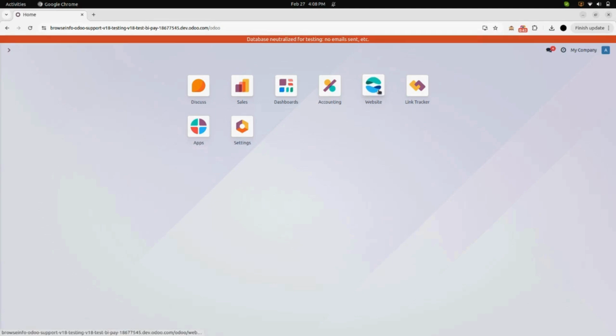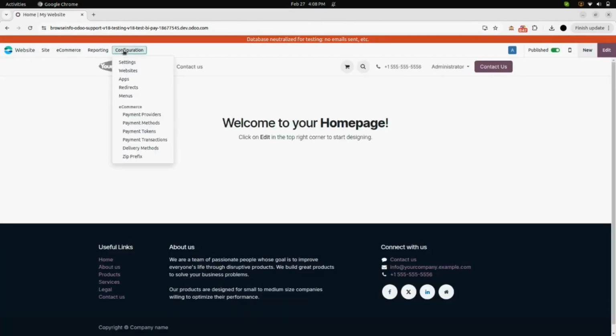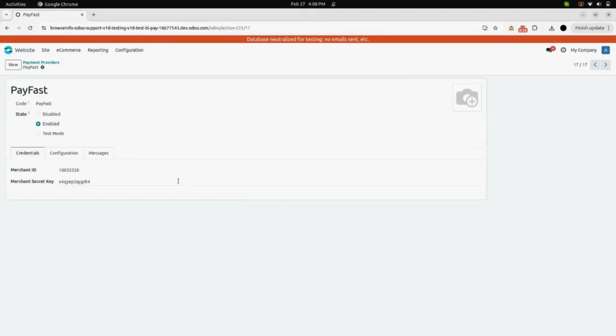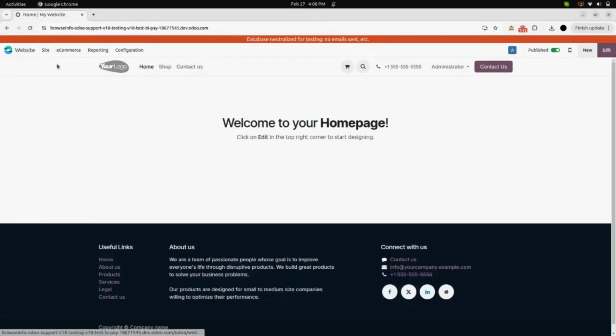So, first of all, we will hop onto the website. Under configuration, we will find a menu, payment providers. Click on that menu and here you will find a payment method as PayFast. Here in PayFast, enable this state and add merchant ID and merchant secret key. After adding, save that, and now we will hop on to our home page.